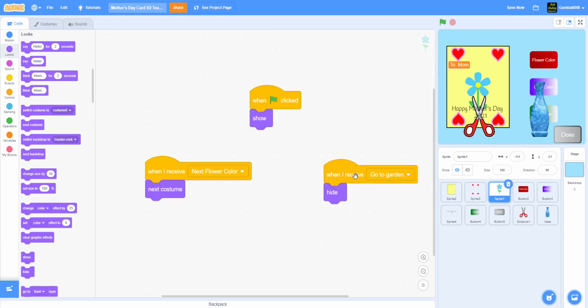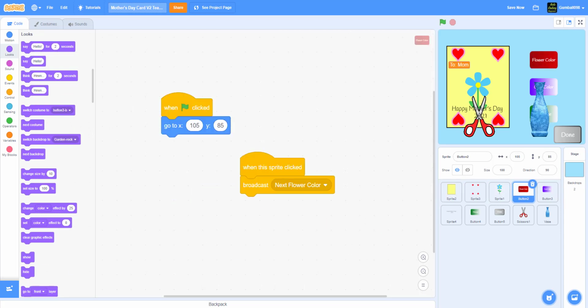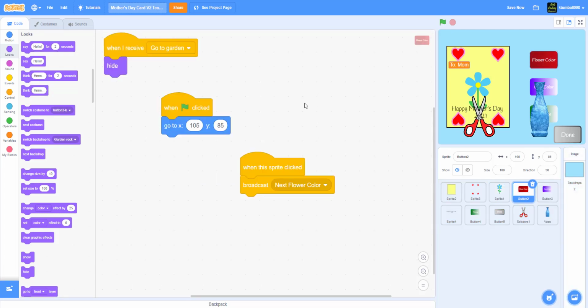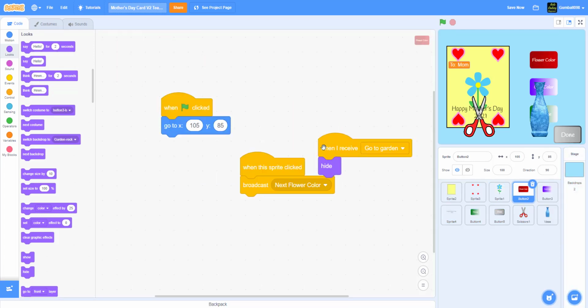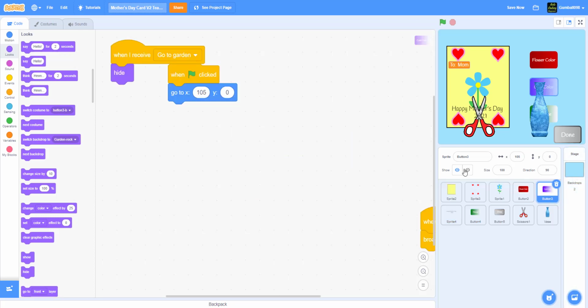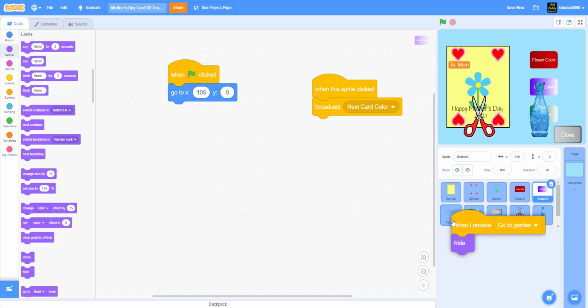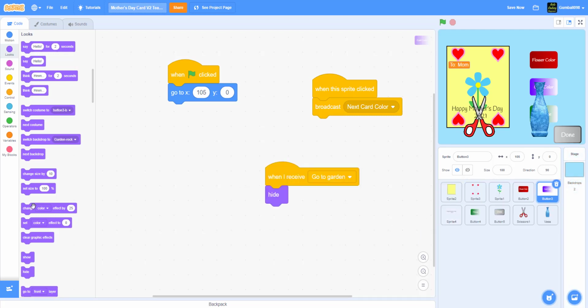And then you just have to do this to basically all of the buttons. So I'm just gonna drag this over there. Yeah, I'll just do that. And I'm just gonna drag this over there. Yeah, and then we got everything we need here. And then I just drag this over here. Yeah, right there. And then that's what we need over there. So yeah, go to garden and right click.